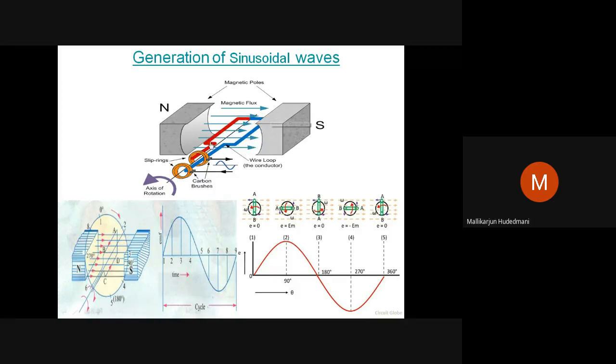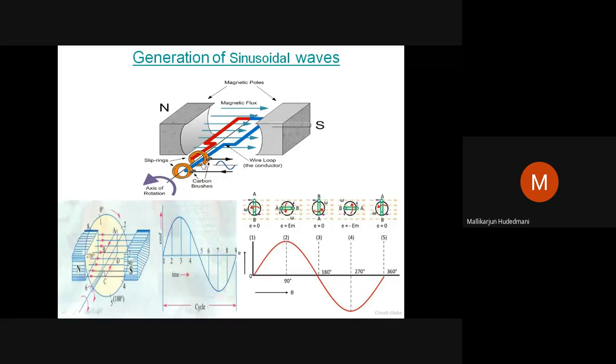The area of the square or rectangular frame is in the horizontal plane. The shaft is coupled to some prime mover, a turbine or engine or some hand-driven crank. If this crank is driven suitably at a particular RPM, the AB edge and CD edge continuously cut the lines of flux. Then there is cutting of lines of flux and induction of EMF is noticed in the edges AB and CD respectively.